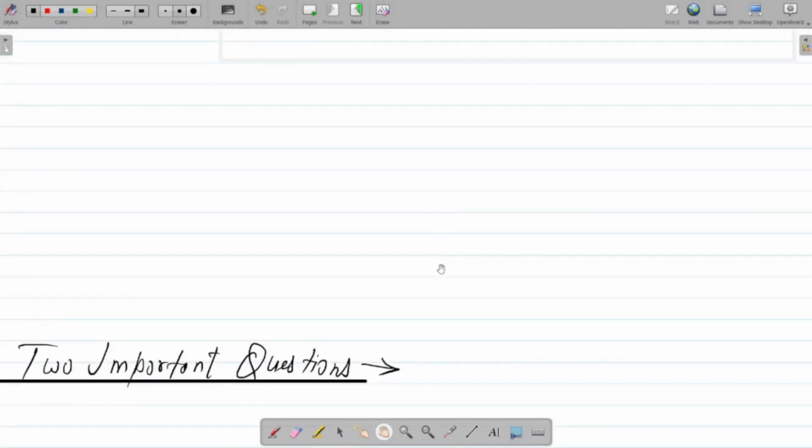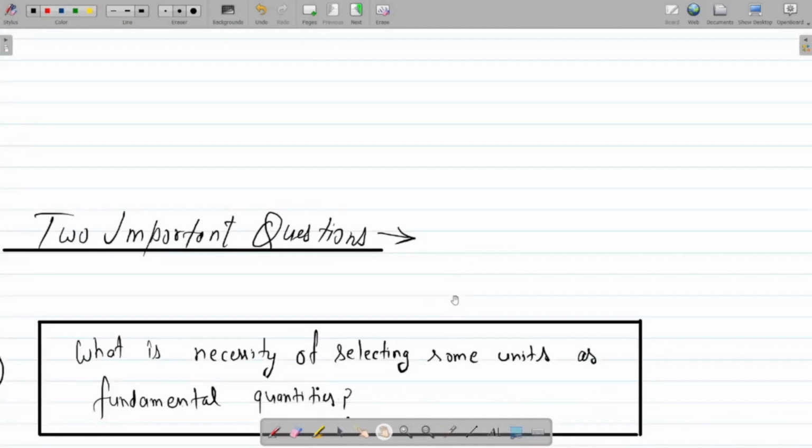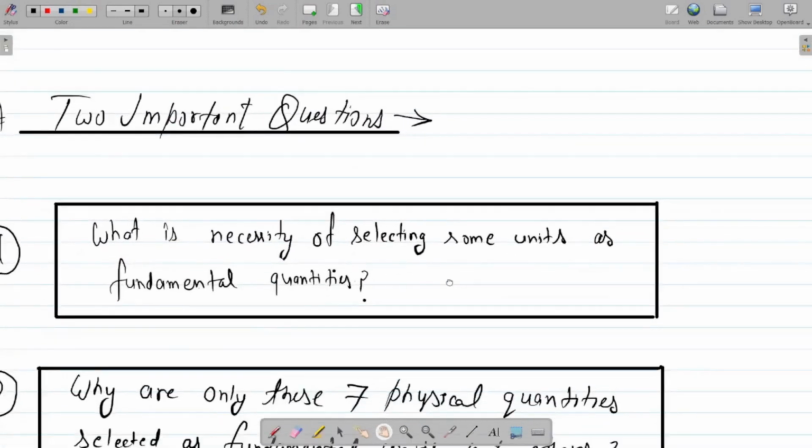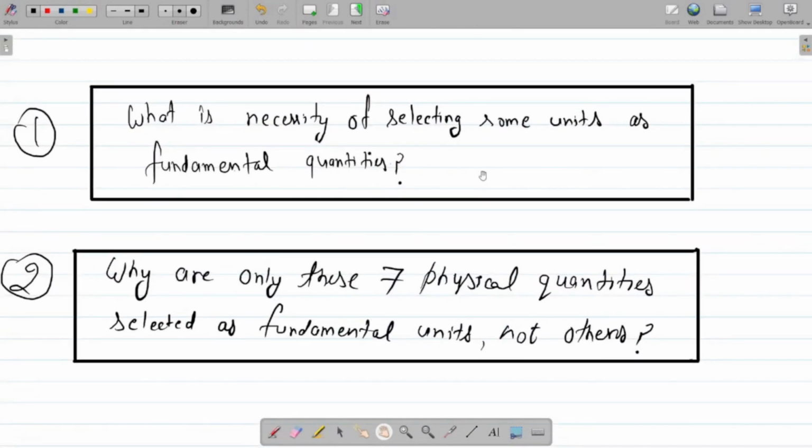And finally, I want to give the answer to these two important questions. The first one is, what is the necessity of selecting subunits as fundamental quantities?